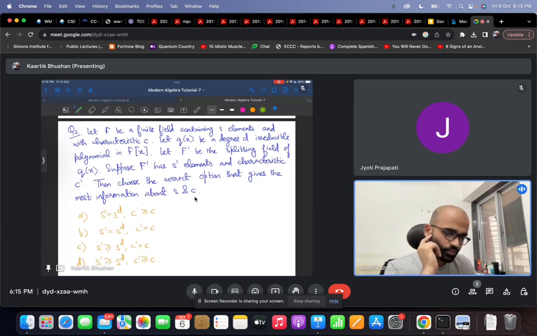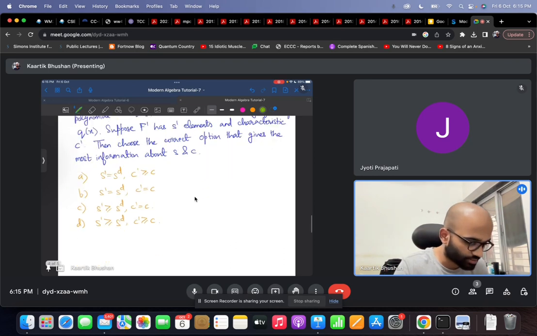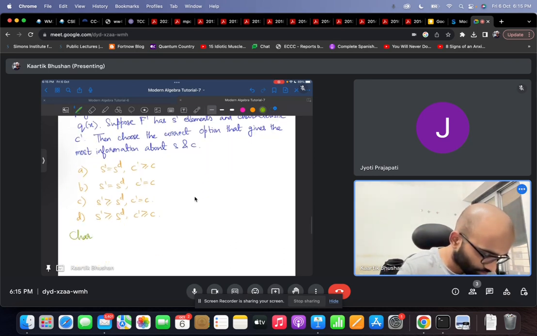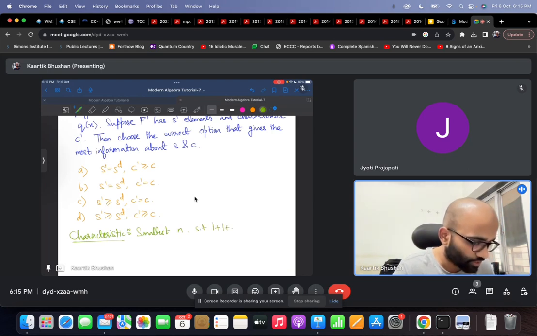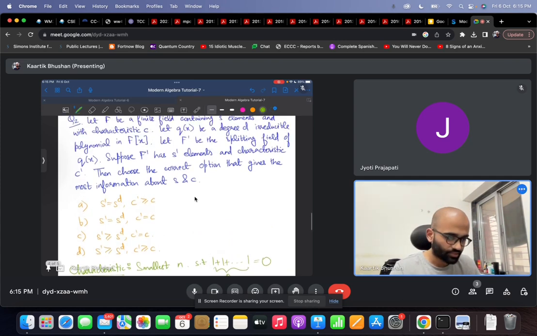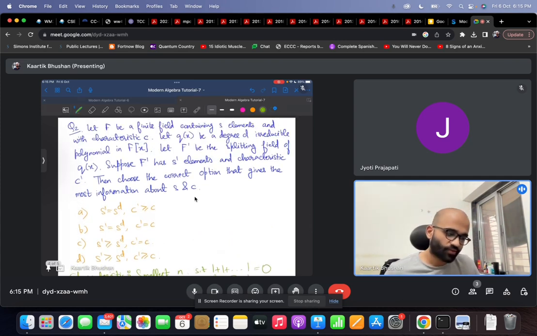Okay, so question 2 says: let F be a finite field containing S elements and with characteristic C. The characteristic of a field, as discussed in the lecture, is the smallest integer n such that when you add 1 to itself n times, you get 0, where 1 is the multiplicative identity of the field and 0 is the additive identity.